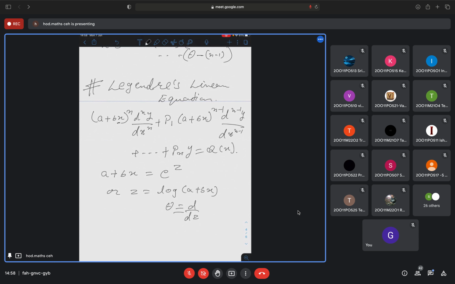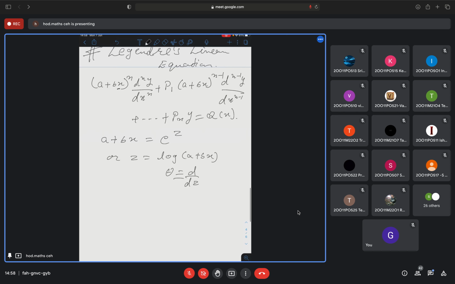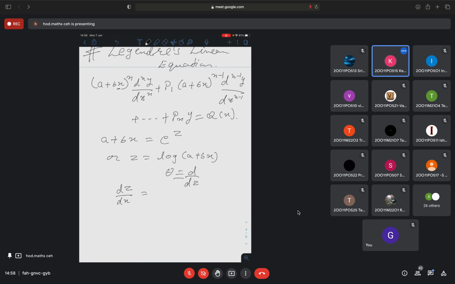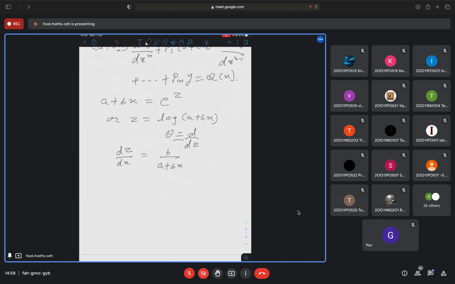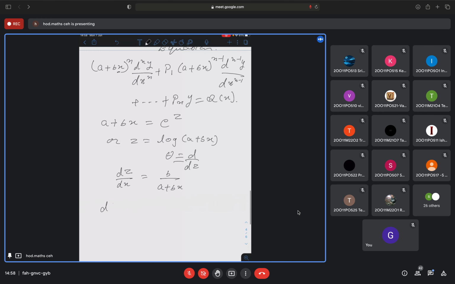Now with this substitution, I need to get my dy by dx also. So what will be dz by dx here? dz by dx will be b by (a plus bx). Now I need to get my dy by dz also.